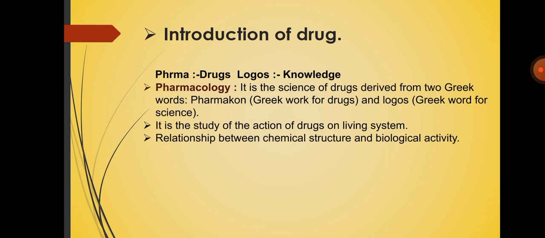Introduction of drug. Pharma means drugs or medicine, and logos means the knowledge or science of drugs. Pharmacology is the science of drugs derived from two Greek words: pharmakon, the Greek word for drugs, and logos, the Greek word for science. It is the study of the action of drugs on living systems. It means the mode of action of drugs on the living system, and the relationship between chemical structure and biological activity.